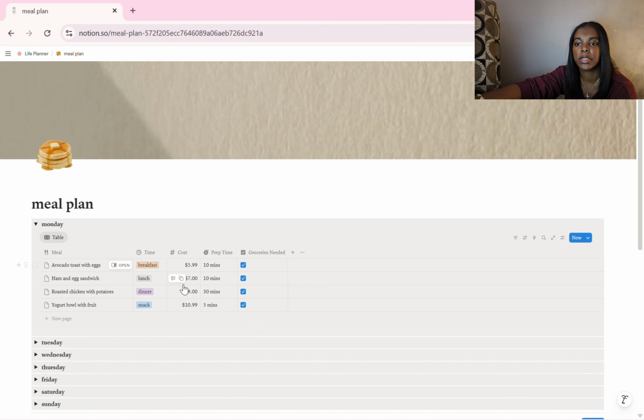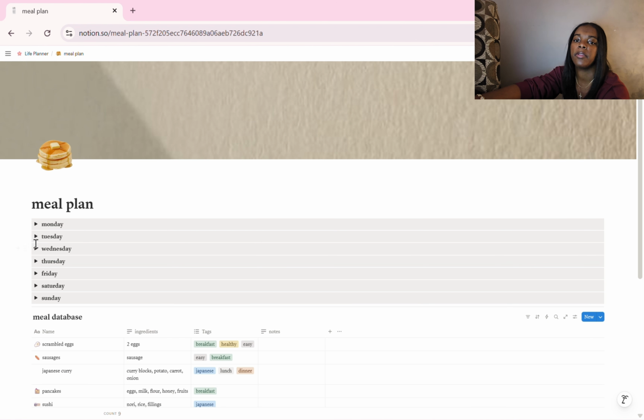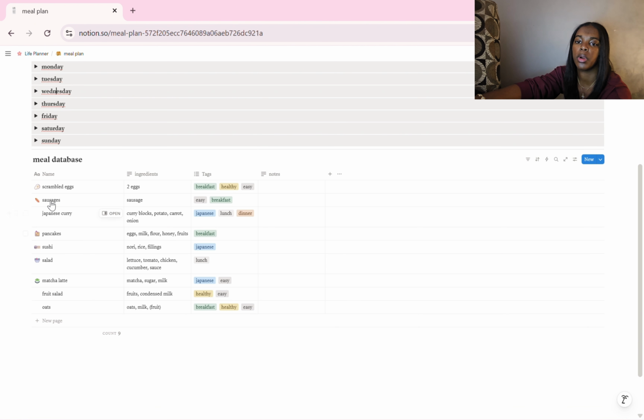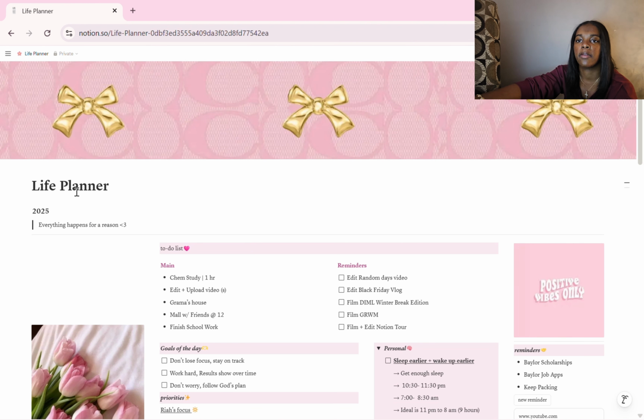And then I see how much they cost. Some things are not as accurate as others just because I probably already have it. Then I have the prep time, and then if I need to do groceries, I would check these out on here. But yeah, I have things like that for every day of the week just to make it easier on me when I'm trying to decide what food I want to get. And then I keep a little meal database of what I need to make these things, and essentially what groceries I'll get if I want to make these for a day of the week.